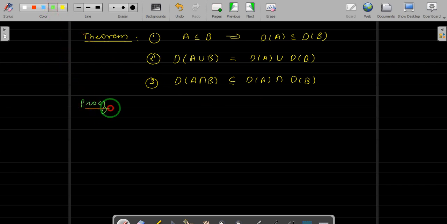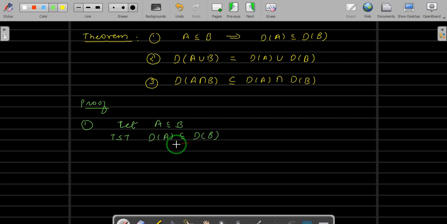one by one. Third property, once you prove first, this one part will be simpler and this is straightforward if you prove the first one. So let us try to prove the first one. What it says: if A is a subset of B, then derived set of A is also a subset of derived set of B. Okay, so let us take first. Let A be a subset of B. To show that derived set of A is a subset of derived set of B.